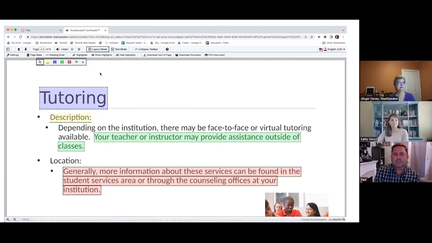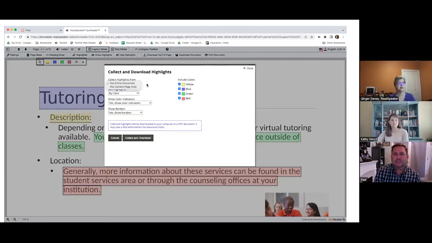Let's collect them. Always collect the entire document, just in case you have highlights elsewhere, because like what Paul was talking about, your settings are in your cookies and cache, and your highlights are there also. If you change browsers or change devices, you've lost them. So always collect everything. You can collect by color or position. You can show or not show the borders and the colors. If you only want to collect your vocabulary, for us that was blue, we can uncheck the others and then collect. But I want to see everything.